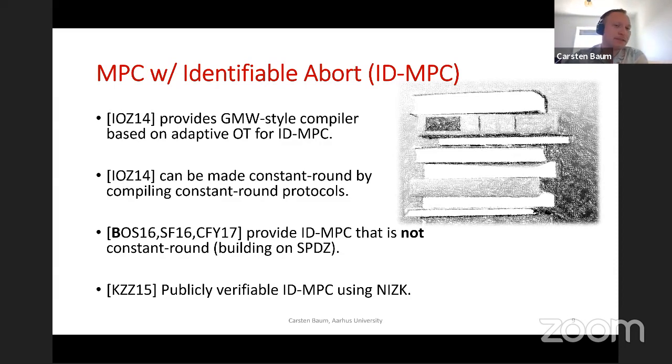But the problem is, first of all, it needs adaptive OT, which is a costly primitive. So running adaptive OT or adaptive OT extension is going to be very costly to implement. And second, applying this compiler as a black box would mean that you would have to prove in zero knowledge that you garbled the circuit correctly. And this is something that you most definitely don't want to do because it's going to be highly costly.